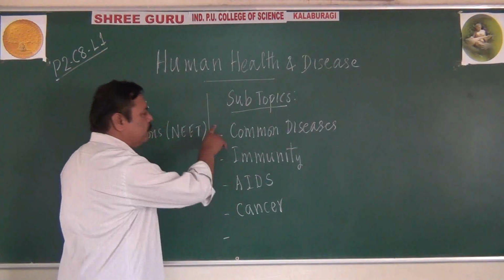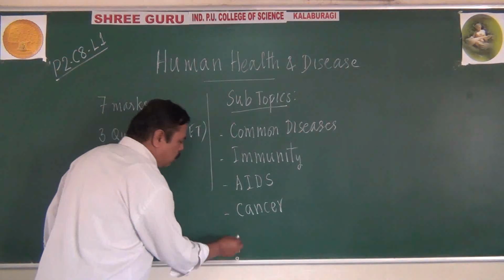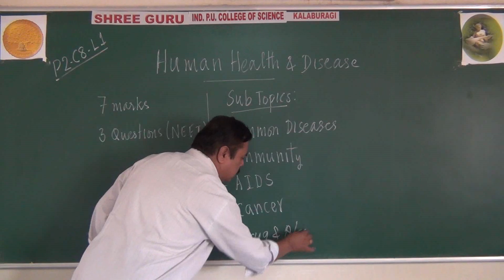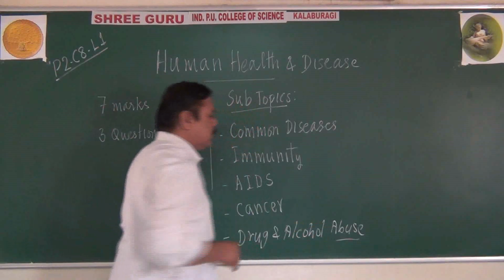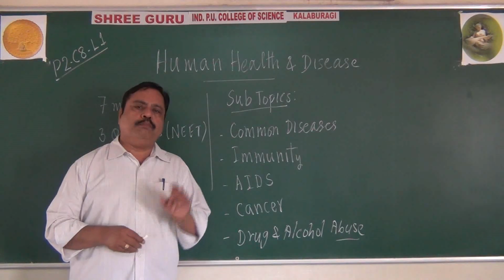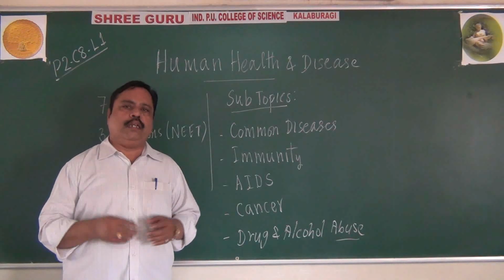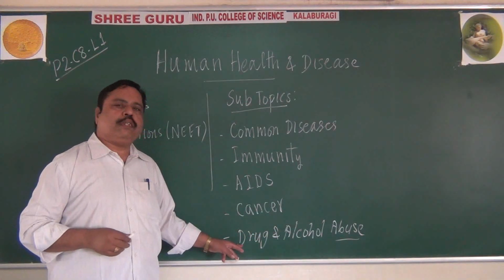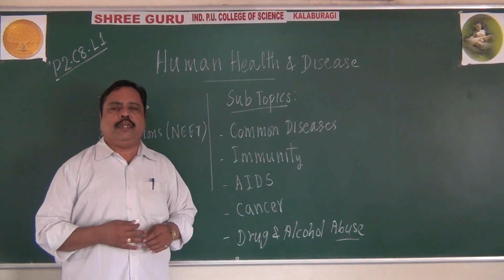Apart from this, there is a fifth subtopic related to this lesson, about drug abuse and alcohol abuse. Not about use, it is about abuse we are going to study. The word abuse refers to misusing or overusing a particular material or substance. So abuse of alcohol and abuse of different drugs, narcotic drugs, about them we are going to study in this lesson.